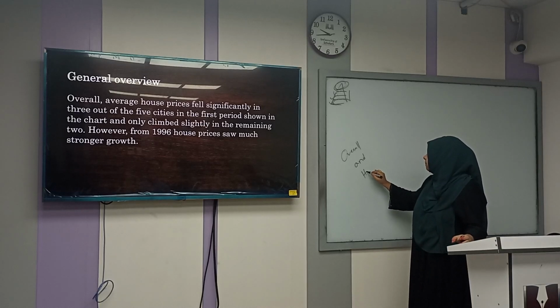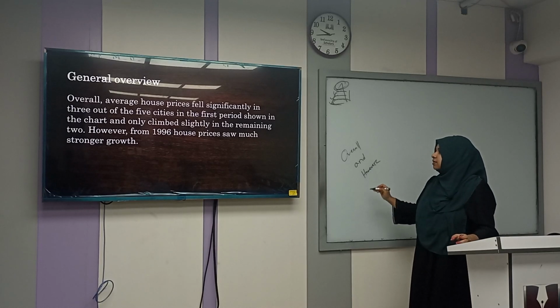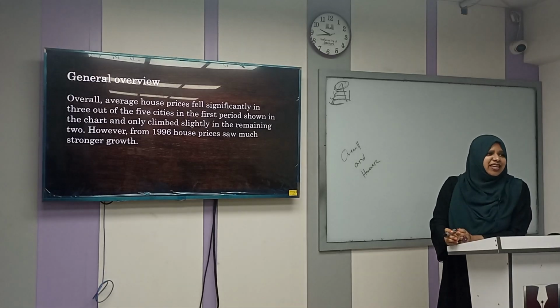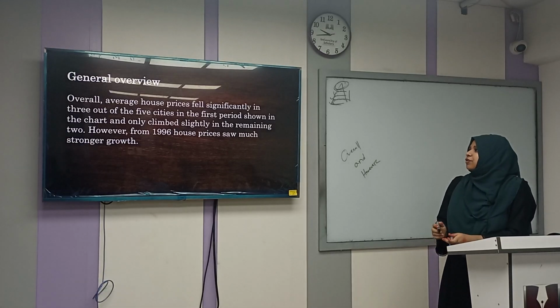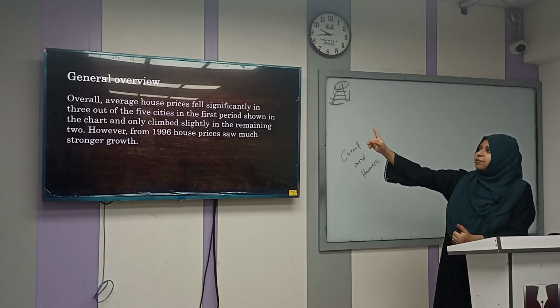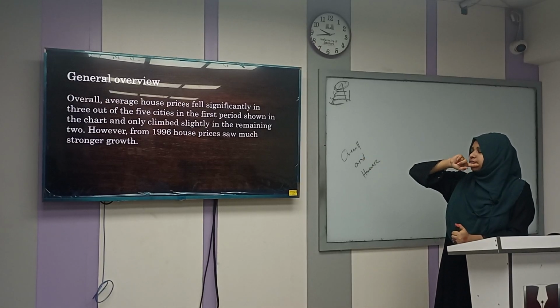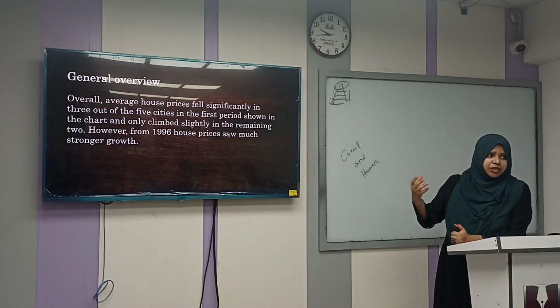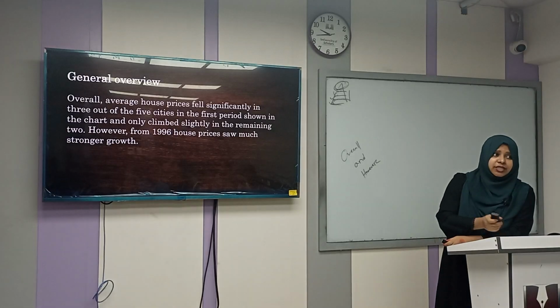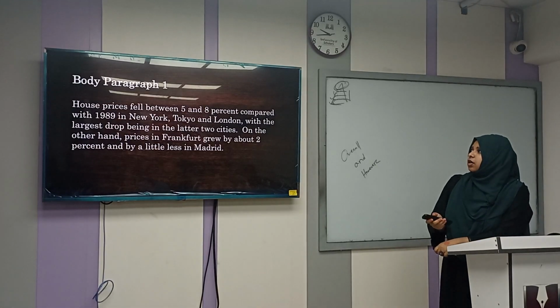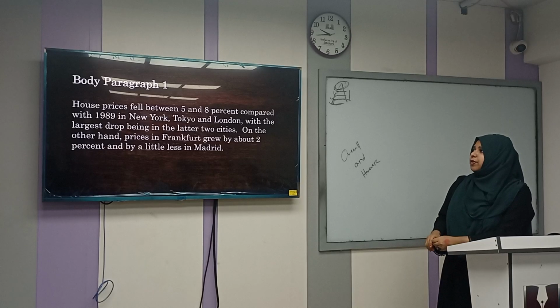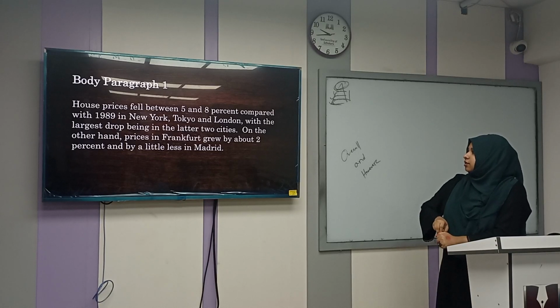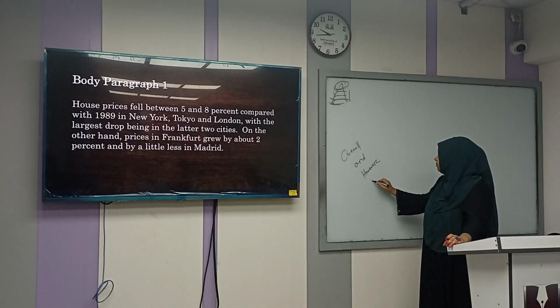However means anyways, something like that. Because in the first part we were talking about the first period, and then we're jumping to the second period. That's why we use this however or anyways. We're changing the topic or background. Okay, then comes paragraph 1. House prices fell between 5 and 8% compared with... the largest drop being... on the other hand. Okay.